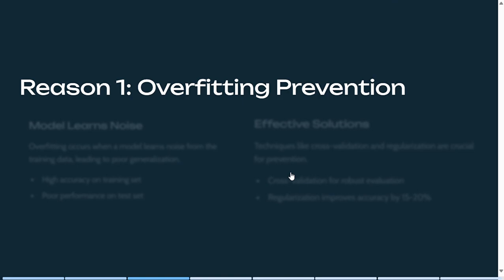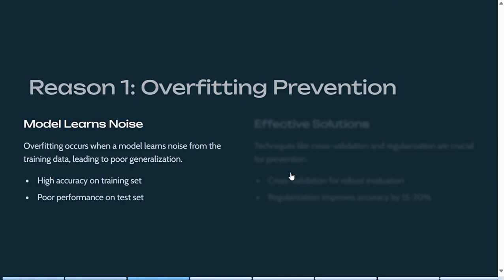First one is overfitting prevention. Overfitting occurs when a model learns not just the underlying patterns but also the noise in the training data. This results in a model that performs well on the training set but poorly on new unseen data, that is the test set. Signs of overfitting: high accuracy on the training set but poor performance on the test set.